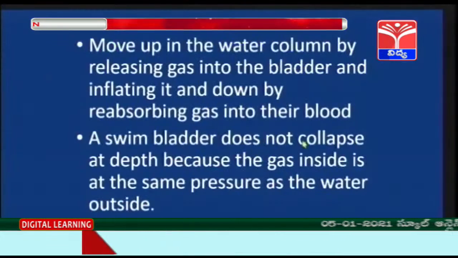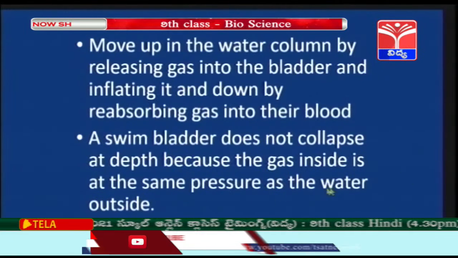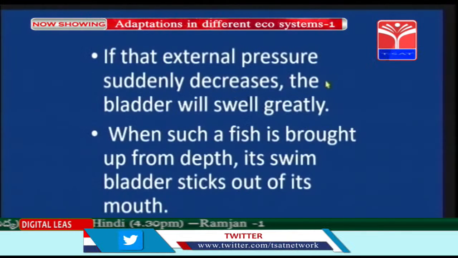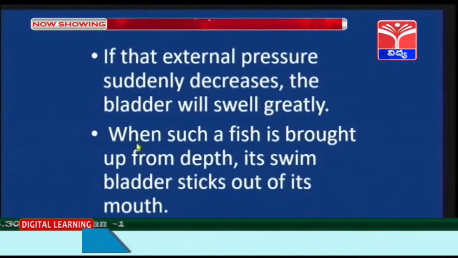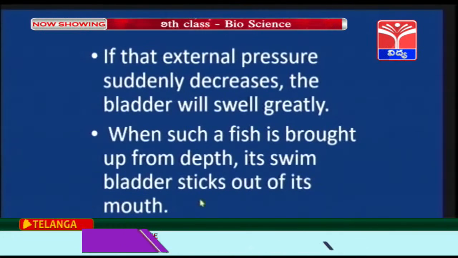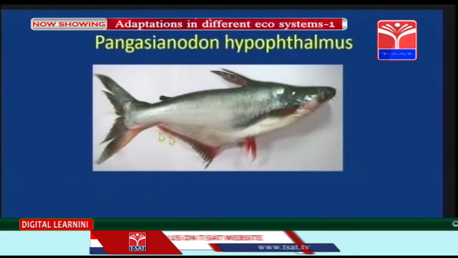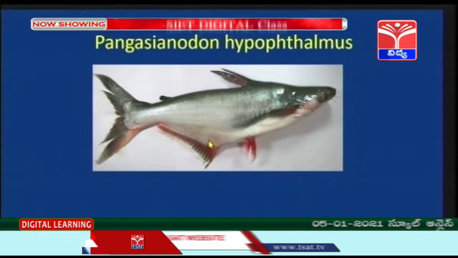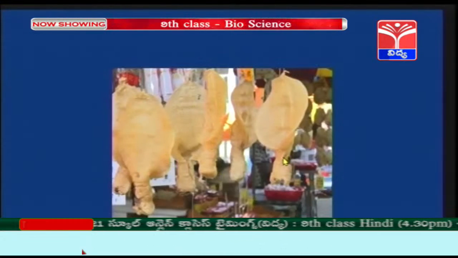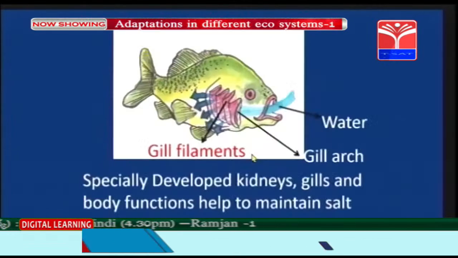A swim bladder does not collapse at depth because the gas inside is at the same pressure as the water outside. If the external pressure suddenly decreases, the bladder will swell greatly. When such a fish is brought up from depth, its swim bladder sticks out of its mouth. This is another type of fish, children, which has a swim bladder. These are the swim bladders, children, which are economically very expensive and they are edible also.